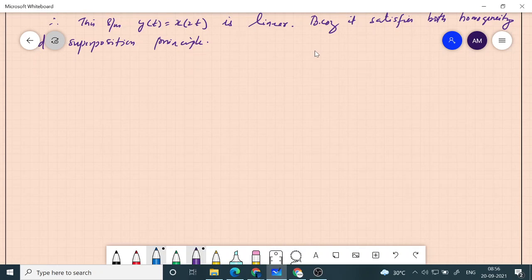Okay, so we can find lots and lots of examples like this. Another example I can give is y of t is equal to sine of x of t. So you can try this yourself. Then y of t is equal to modulus of x of t.